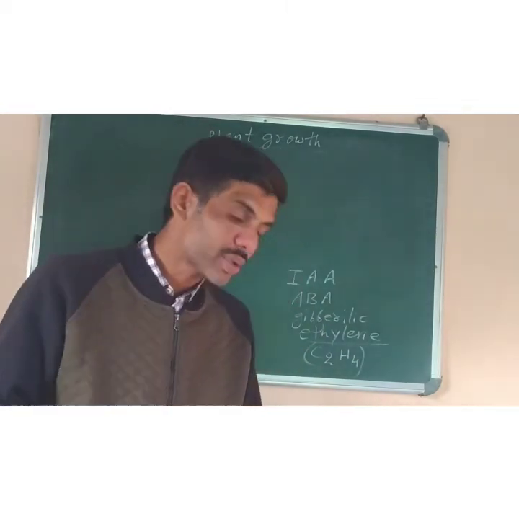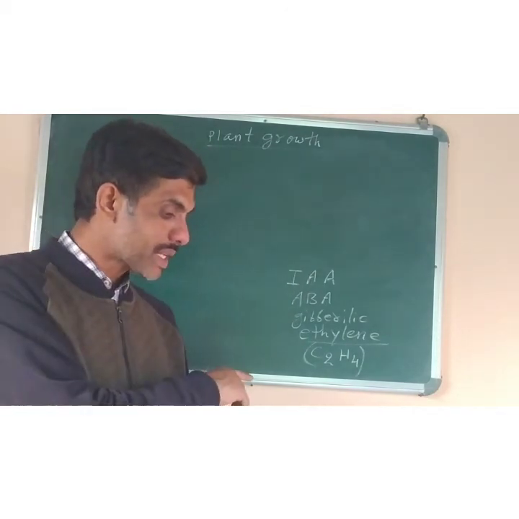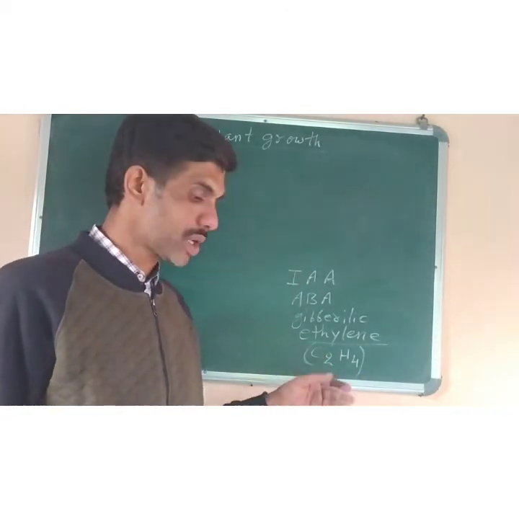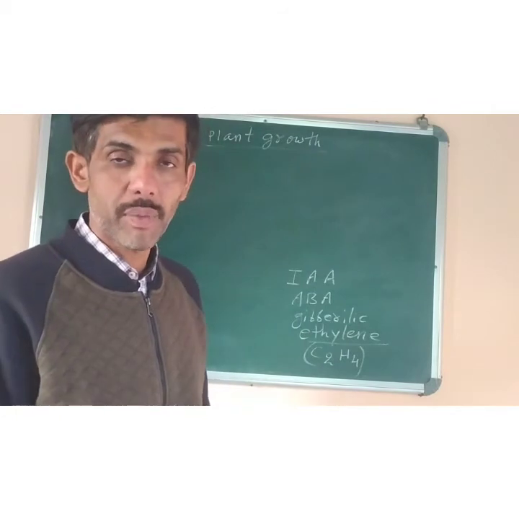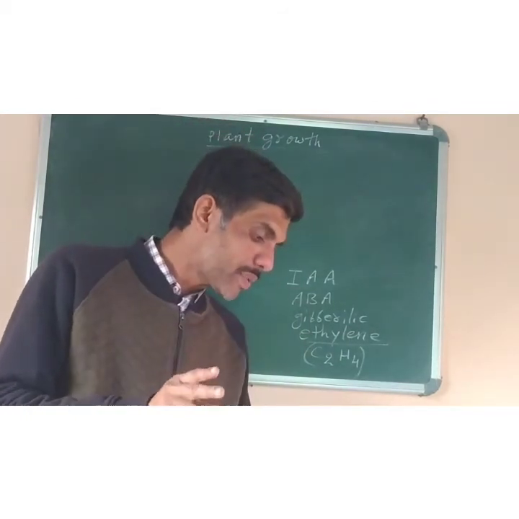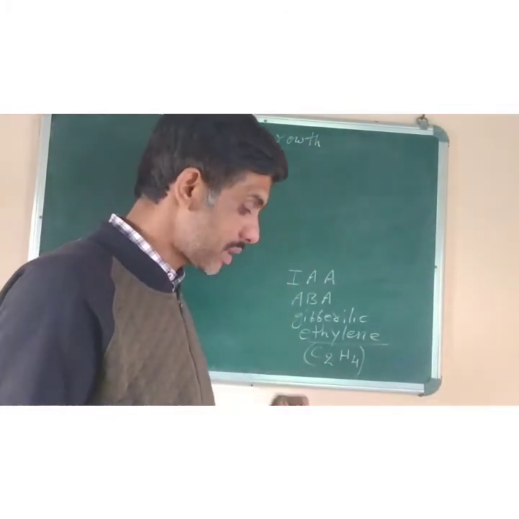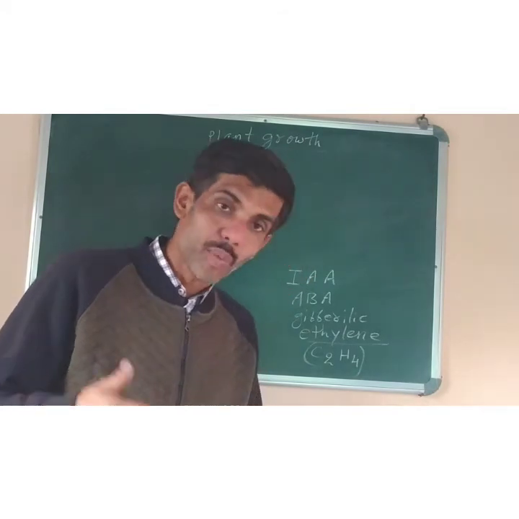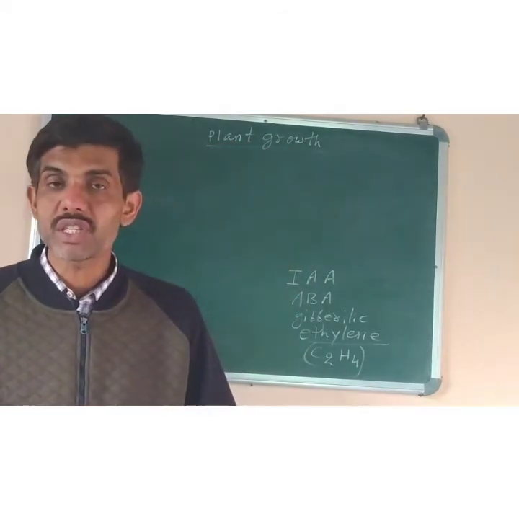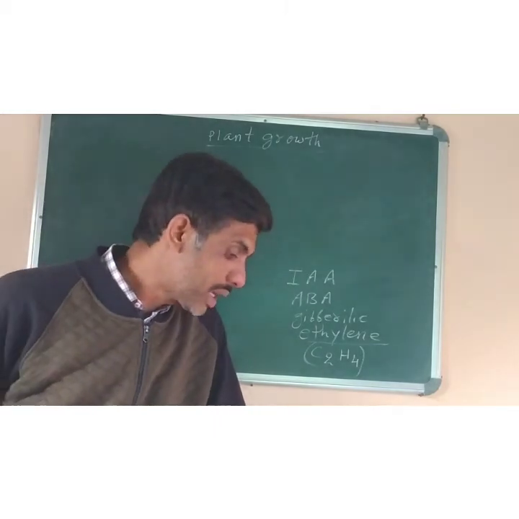So plant growth regulators are described as growth substances or plant hormones, or the other term which is used for them is phytohormones, and they are broadly divided into two groups. One which helps in the growth of the plant, they are called growth promoting hormones. The other one which stops or inhibits the growth of plants, they are called growth inhibitors.